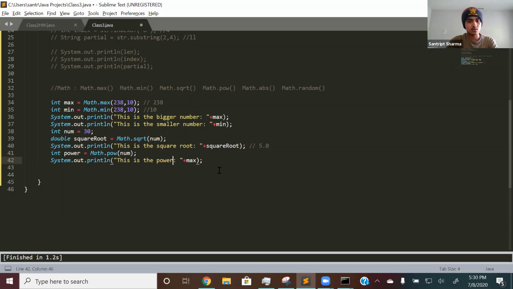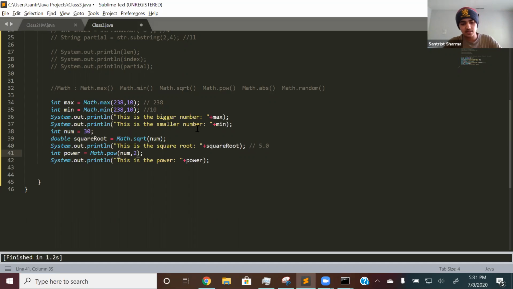This is the power. And then power. Oh yeah, and also comma 2. So what this does, it finds the power, right? So it takes num and it basically does num to the power of 2, or num squared.